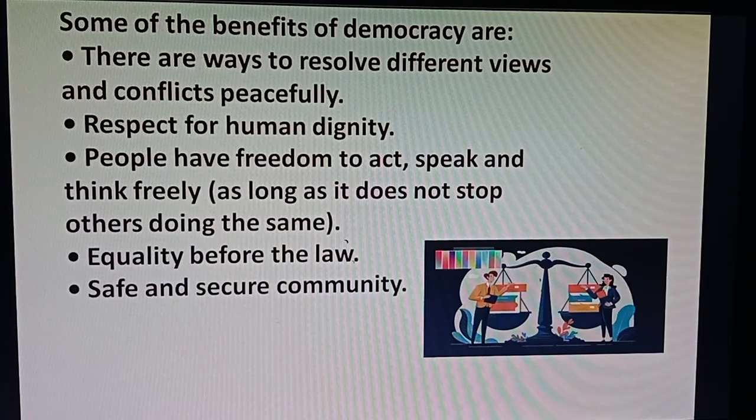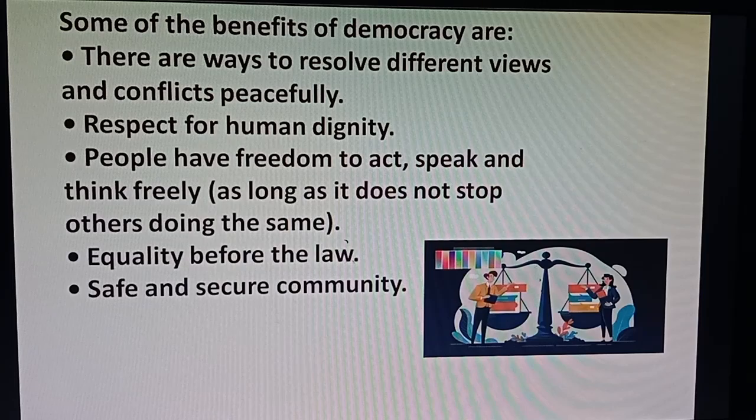It is possible only in a democratic setup, where people of different religious groups, communities, castes and linguistic groups all feel safe and secure. This is also our right to freedom, to move anywhere in our country, in democratic countries.